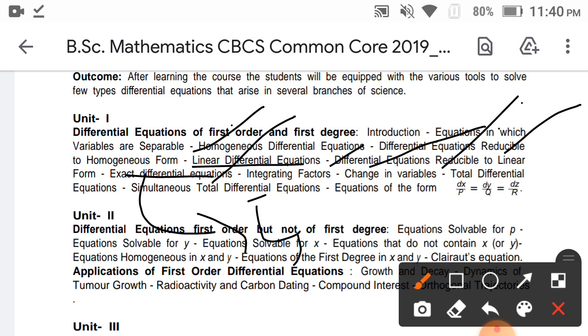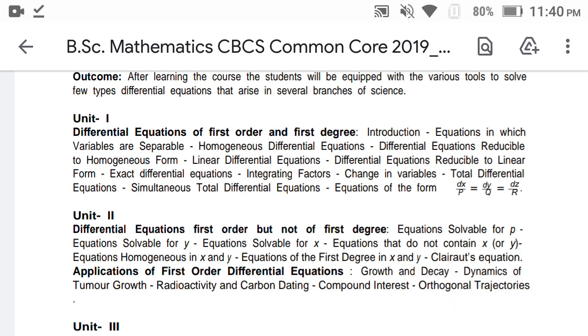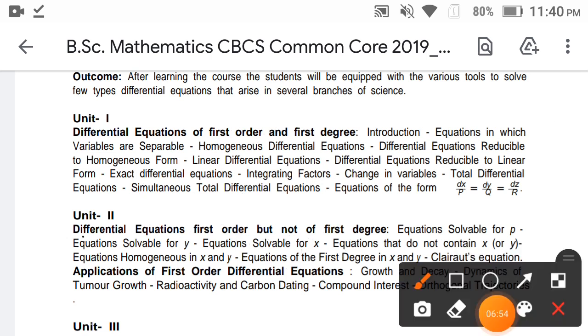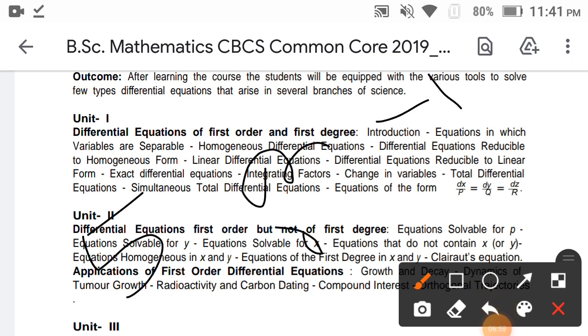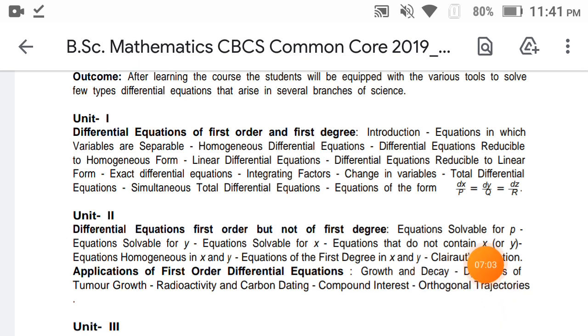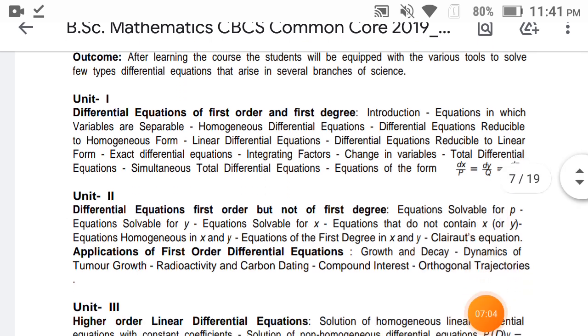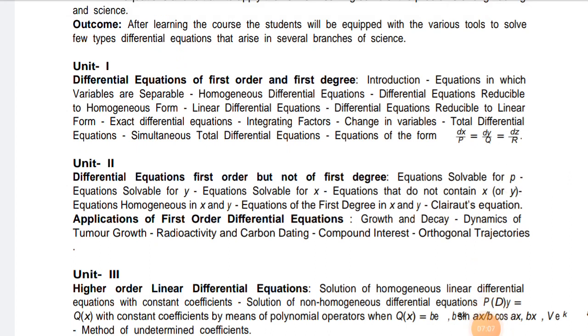Exact differential equations, there are 5 methods, not times. It has only 5 methods. Method 1 is the first, exact differential equations, then method 2, method 3, method 4, method 5. So that is exact differential equations. And then integrating factors, change of total differentiations.